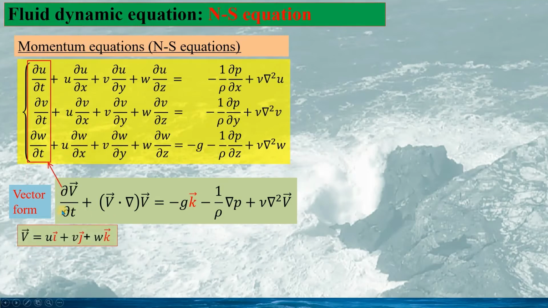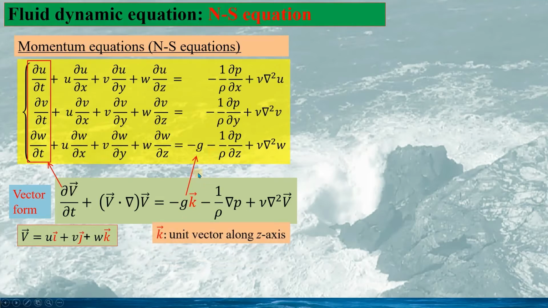And we can see this part corresponds to the partial differentiation of the velocity vector with regard to t. And u, v, and w are the velocity components along x-axis, y-axis, and z-axis.